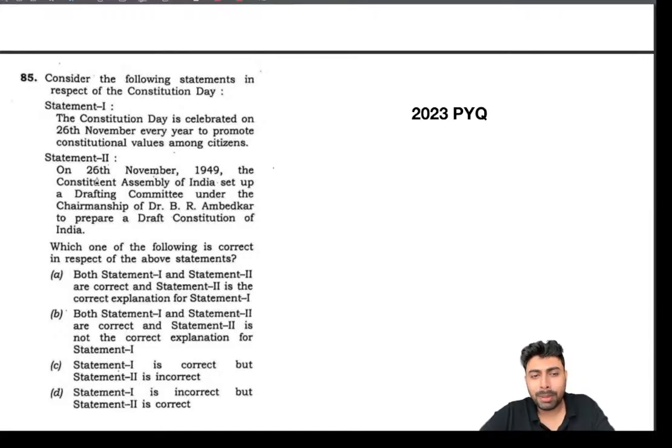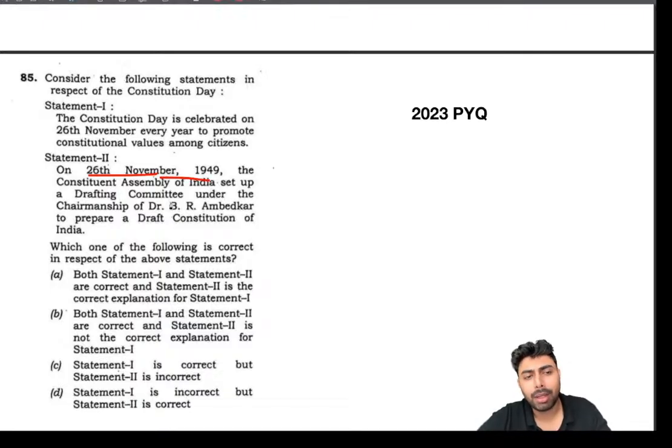But the key aspect UPSC is checking is whether or not you know that the Constitution was adopted on 26 November 1949, and whether the drafting committee was set up then. This date is right, but it's not the date of setting up of the drafting committee. It's the date on which the drafting committee completed the constitution and the Constituent Assembly adopted it. Okay, this is the date on which the Constituent Assembly adopted the constitution, not when the drafting committee was set up.